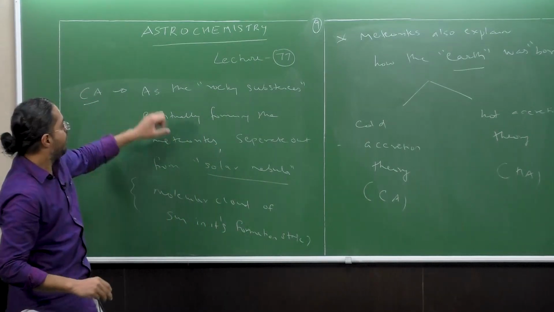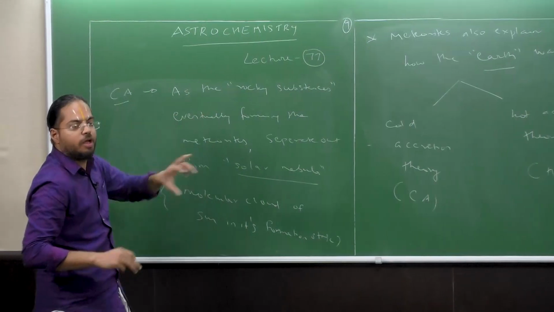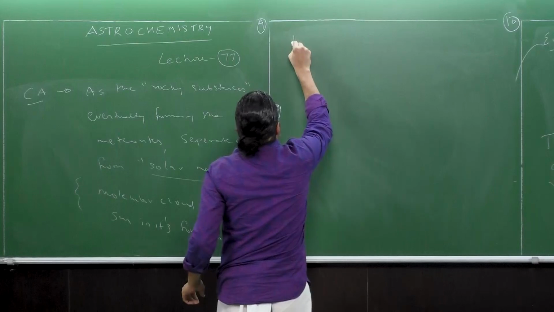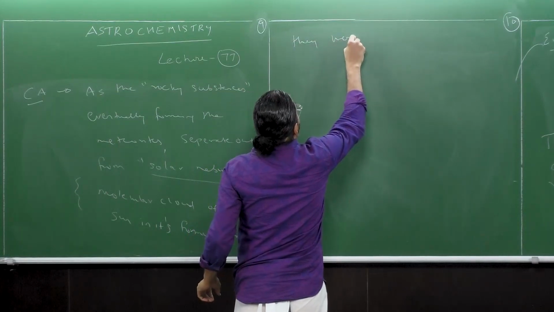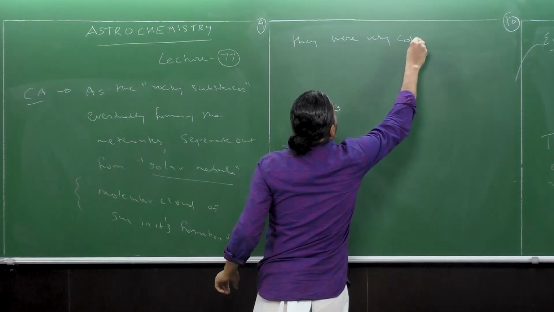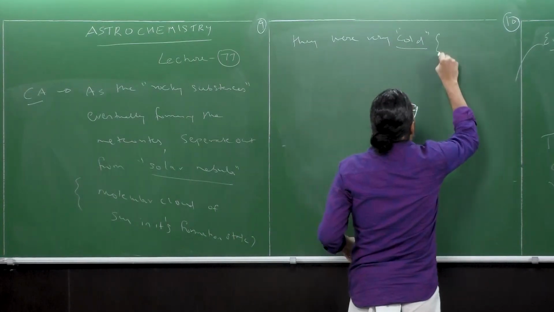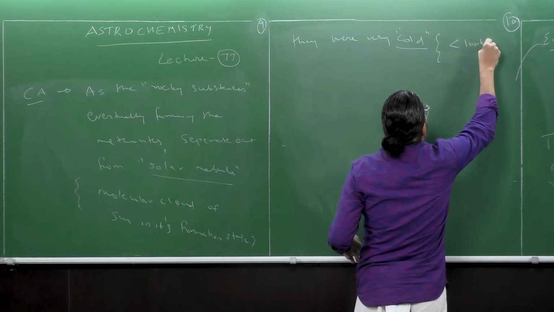As the rocky substances formed out, they were initially very cold. How cold is cold? In this case, we're talking about approximately less than 100 Kelvin.